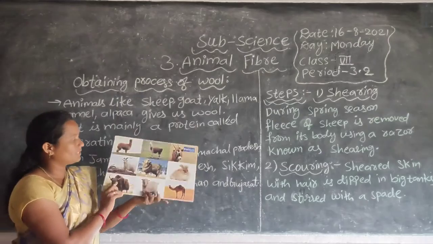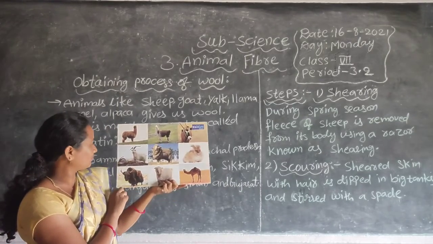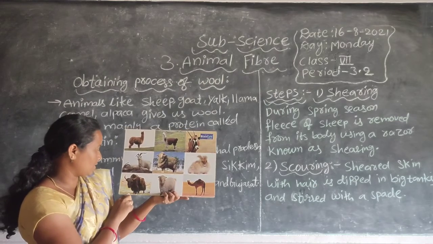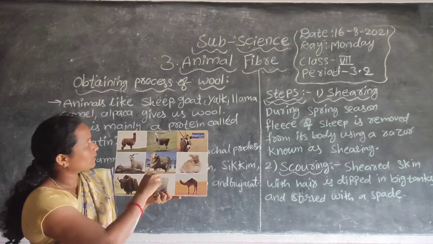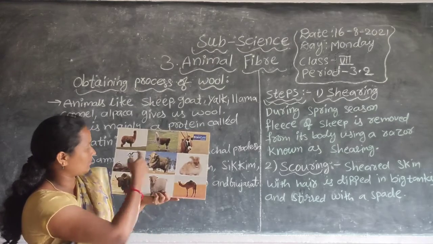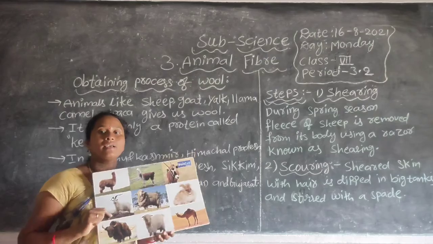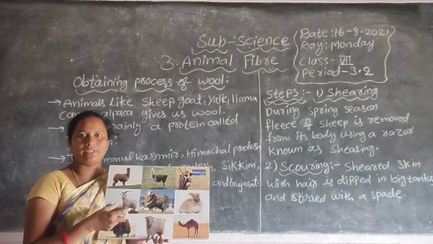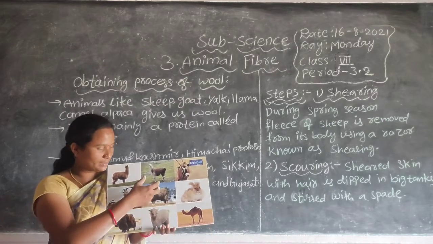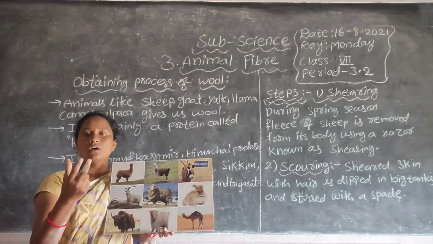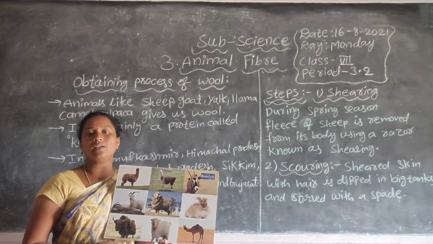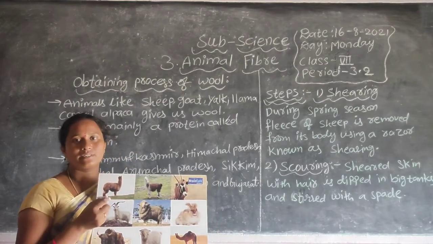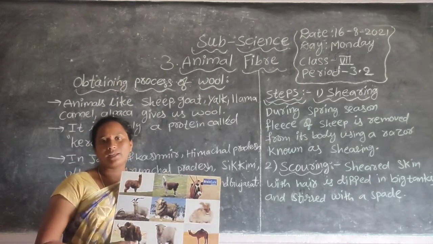See this, this kind of goat. This is the Angora goat. Here you are observing some different kinds of sheep. According to their climatic conditions, the body develops different kinds of hair. If you take this one, see how thick the hair is. This means it lives in very cool places, like polar regions, with very cool climatic conditions.